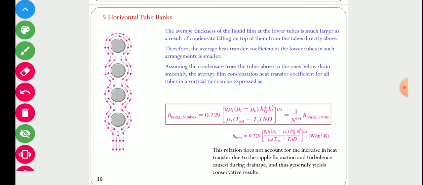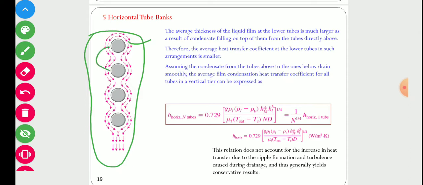Now the next thing is that if we have a horizontal tube bank, that is, instead of one tube we have a bundle of tubes, which normally happens in a condenser. What happens is that whatever condensate forms on the top tube trickles down to the next tube below, and this process goes on again and again.